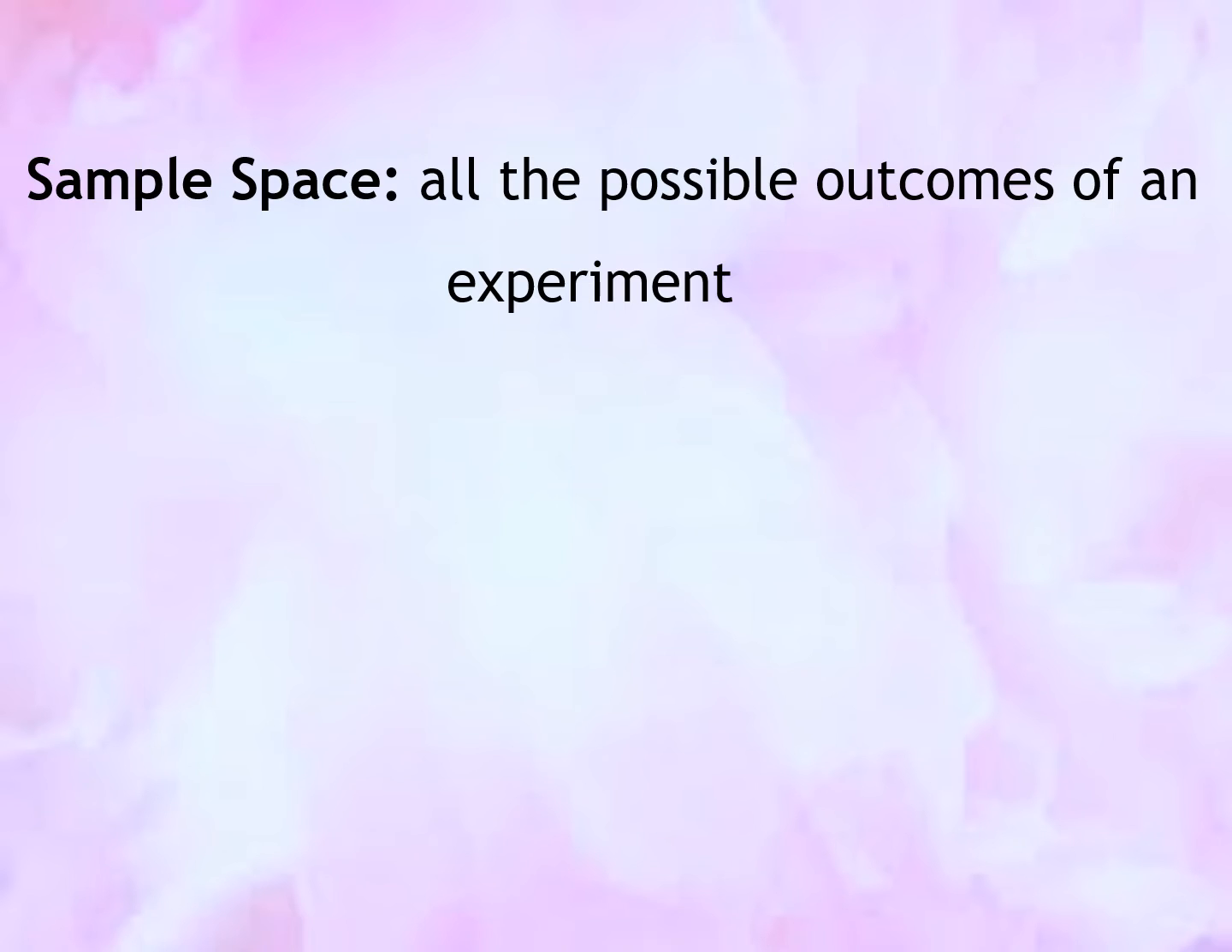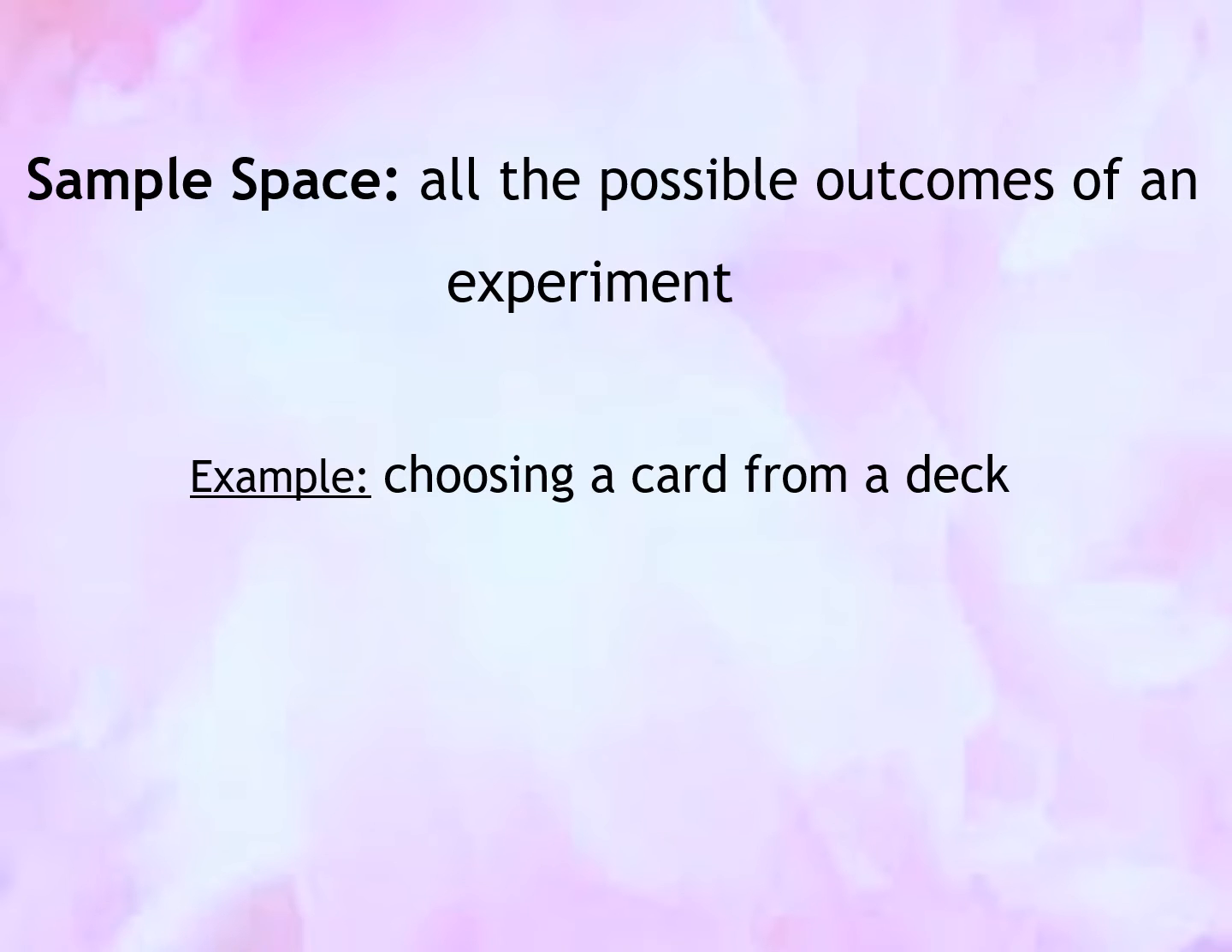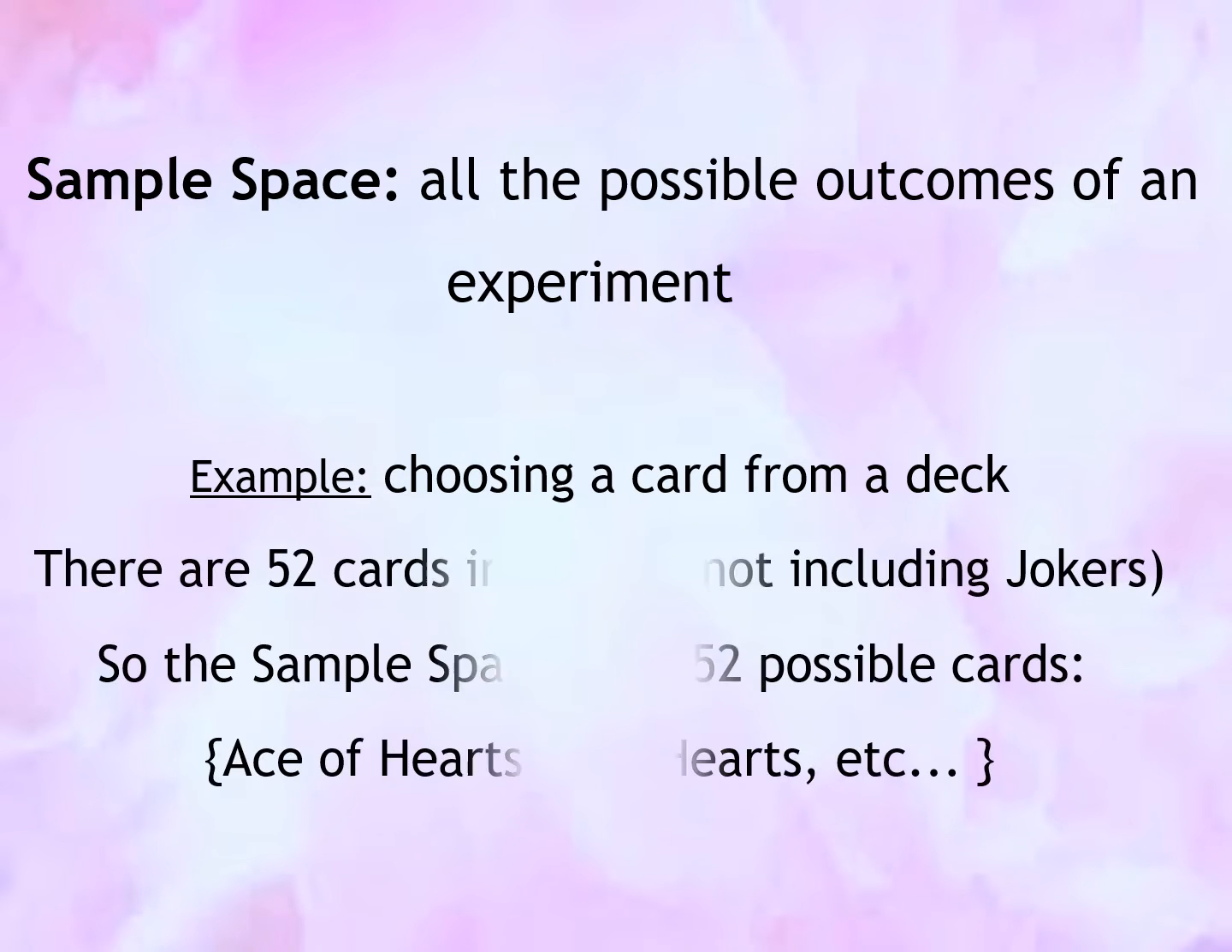We also have the sample space. The sample space is all the possible outcomes of an experiment. For example, when we are choosing a card from a deck, there are 52 cards in a deck, not including jokers. So the sample space is all 52 possible cards: the ace of hearts, two of hearts, and so on.